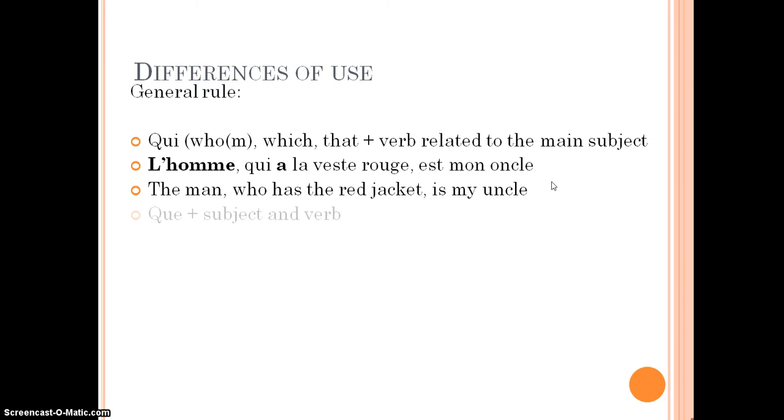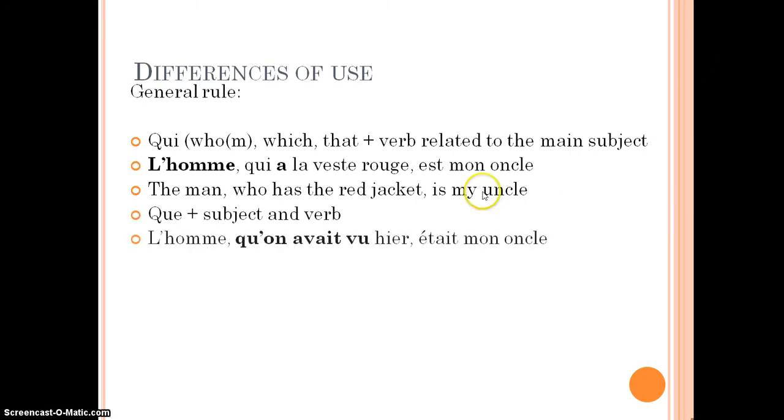Now this is slightly different to que, which we use with a subject and a verb, so we introduce another clause. So l'homme qu'on avait vu hier était mon oncle. Again, there's a subordinate clause, but we're using a different subject this time. So the man whom we saw yesterday was my uncle. So it's immediately followed by another subject and then the verb. In this case, we're using the pluperfect.